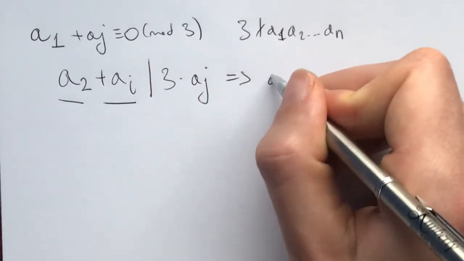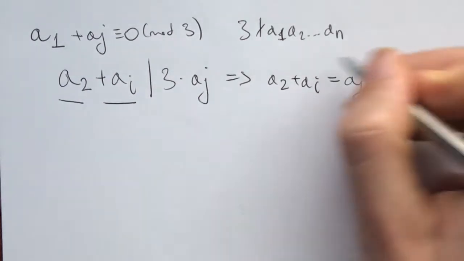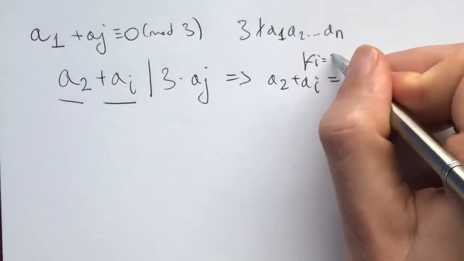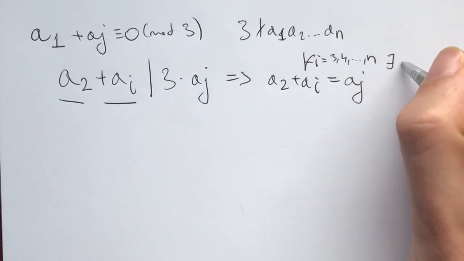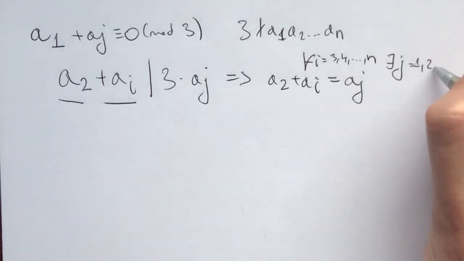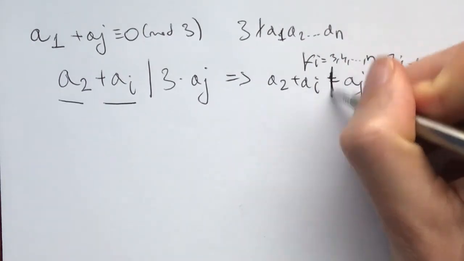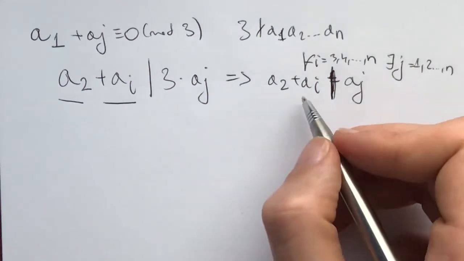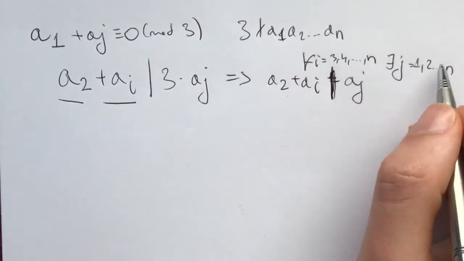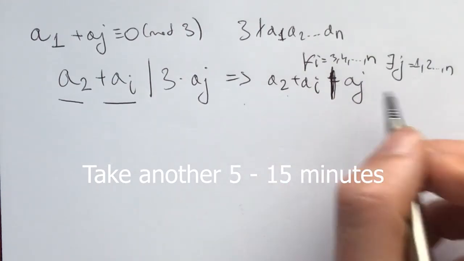And from here we can infer that a2 plus ai is equal to aj for some j. So for each i equaling 3, 4, all the way till n, there exists a j equaling 1, 2 to n, such that this is true. Actually not this, but rather that this divides this thing right here. Now what this tells us is for each i there is such a j. Maybe take 5 to 15 minutes and figure out what this tells us.